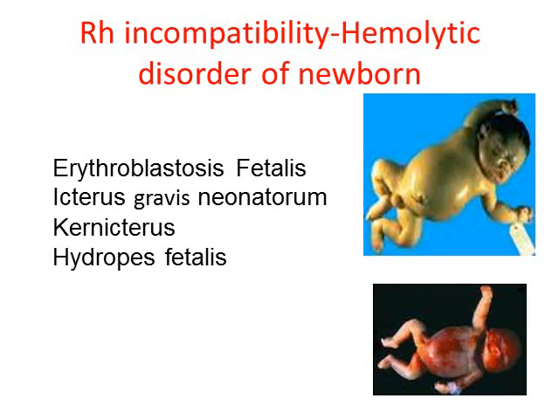And the most important applied aspect with respect to Rh is Rh incompatibility. This is also called as hemolytic disorder of the newborn, which is a very, very fatal condition. How and when does that occur? When an Rh negative lady marries an Rh positive husband and she has a baby which is Rh positive, the first baby is generally escaped from this disorder.